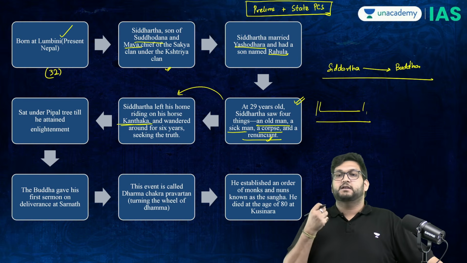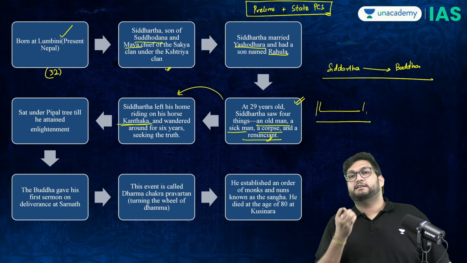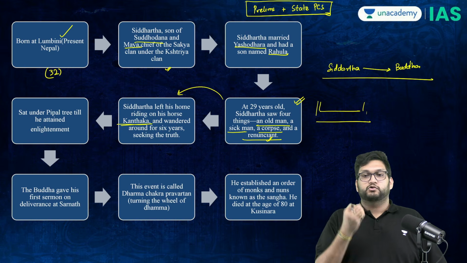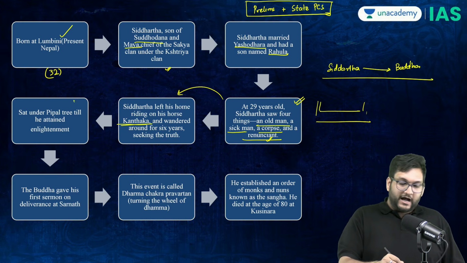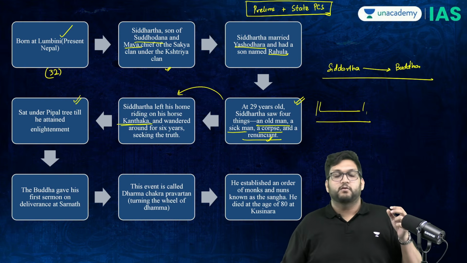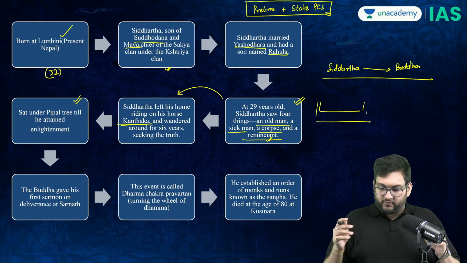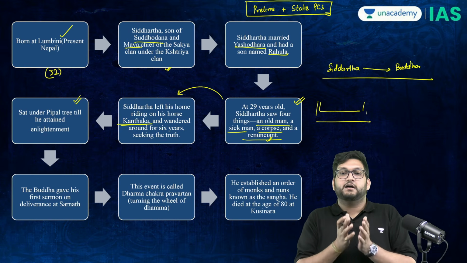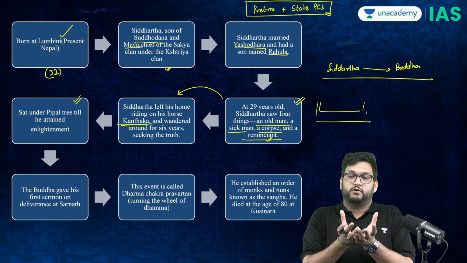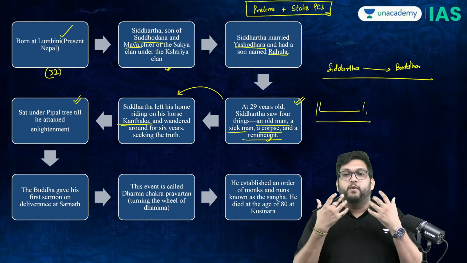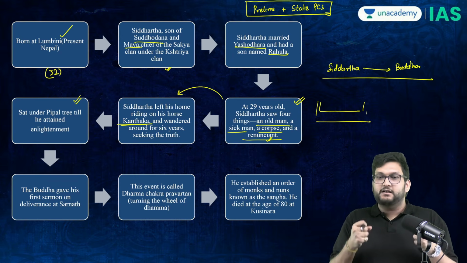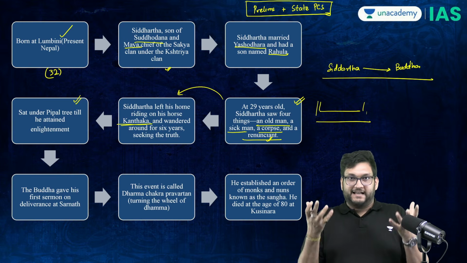But the problem was the ascetics or the saints he joined, they said give up on food also. So he gave up on food but was not able to concentrate. And sitting under the peepal tree, one day he was offered kheer by Sujata, which is what we call rice and milk, and he had that. Once he had that, he then sat properly and got enlightenment.